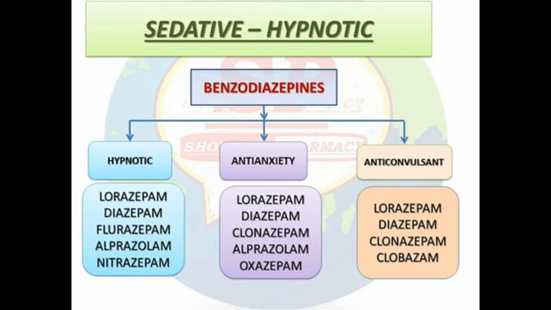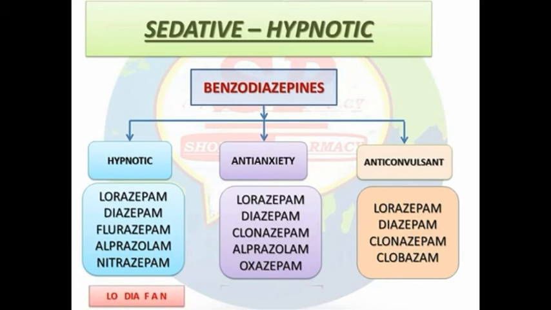So the next organ is smooth muscles, and the action of barbiturates on smooth muscles is that the motility of the bowel decreases, and benzodiazepines do not majorly affect smooth muscles.